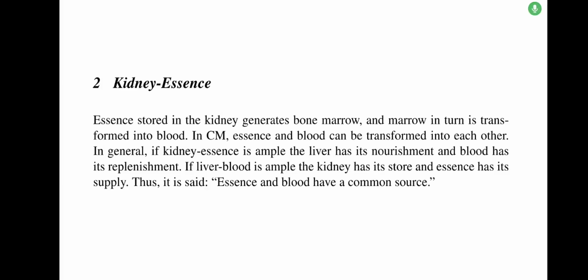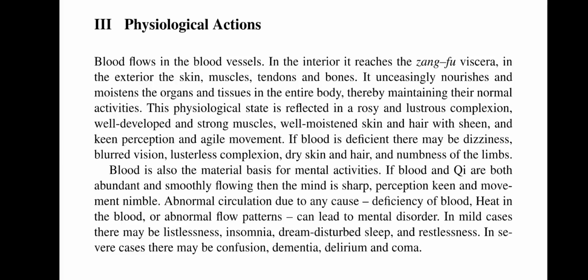Next is kidney essence. Essence stored in the kidney generates bone marrow, and marrow in turn is transformed into blood. In CM, essence and blood can be transformed into each other. In general, if kidney essence is ample, the liver has its nourishment and blood has its replenishment. If liver blood is ample, the kidney has its store and essence has its supply. Thus it's said essence and blood have a common source.